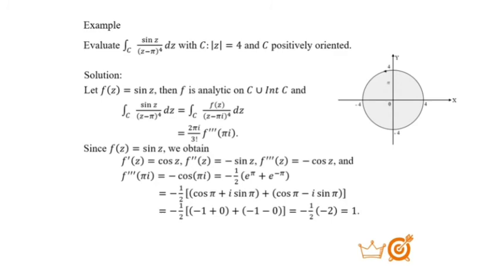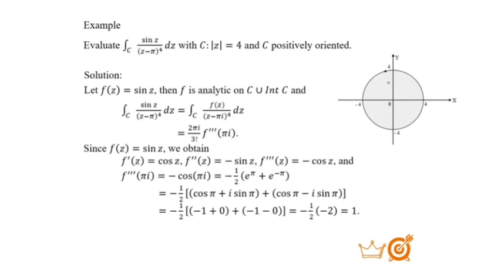So we have negative a half multiplied by e to the power iz plus e to the power negative iz. We simplify it by using Euler formula. So we have negative a half multiplied by cos π plus i sin π plus cos π minus i sin π.